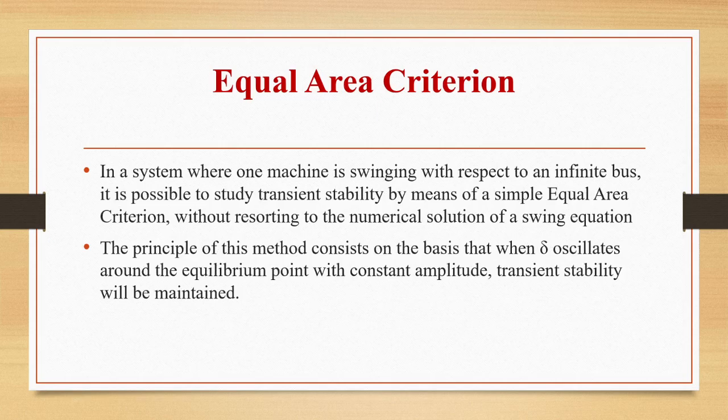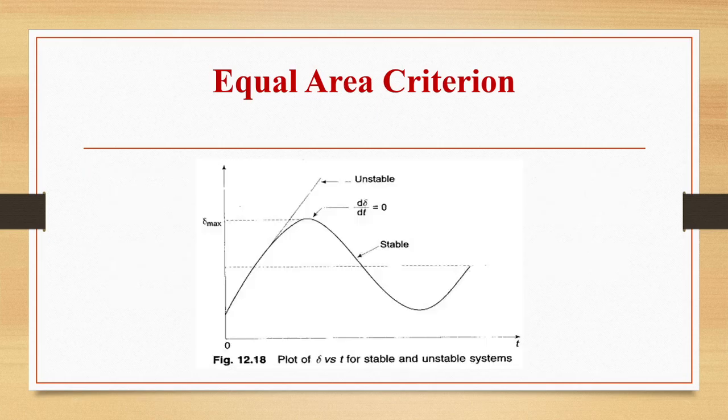In a system where one machine is swinging with respect to an infinite bus, it is possible to study transient stability by means of simple equal area criterion without resorting to the numerical solution of swing equation. So the principle of this method is that when delta oscillates around the equilibrium point with constant amplitude, transient stability will be maintained.